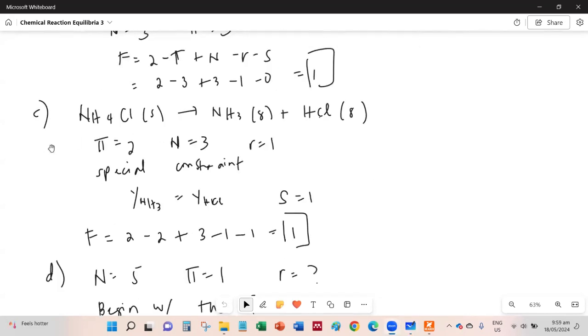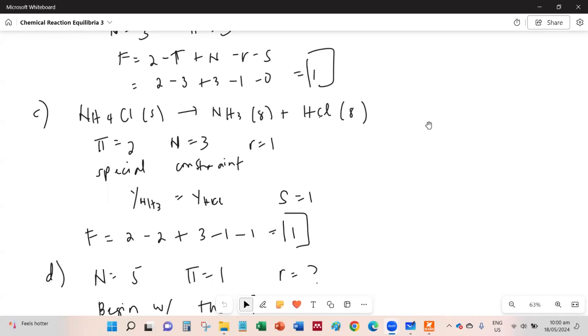For the next problem, it's the decomposition of ammonium chloride, which is solid, into gaseous ammonia and gaseous hydrogen chloride. So HCl in the gaseous phase is hydrogen chloride. So we count the number of species. We have 3. I'm sorry, the number of phases is 2. We have the solid and gaseous phases. And the number of species is 3: 1, 2, 3. And the number of reactions is 1.